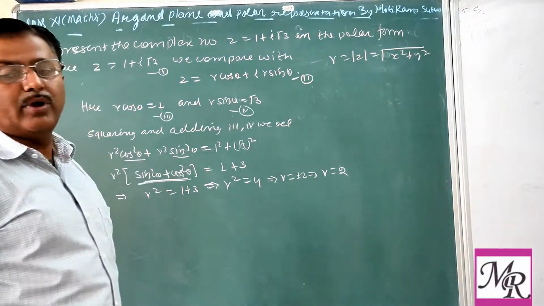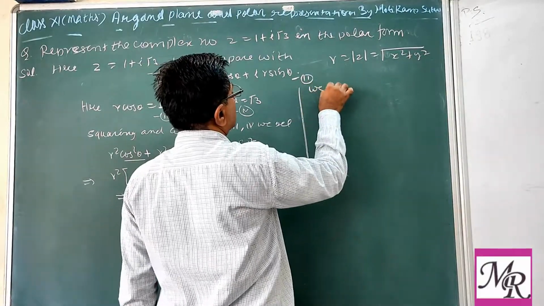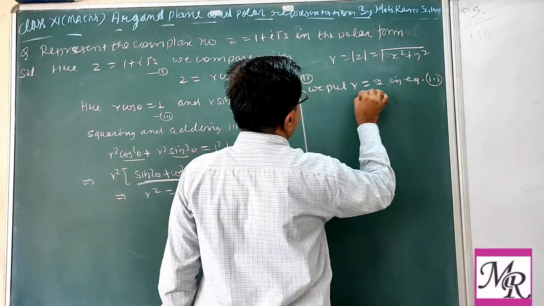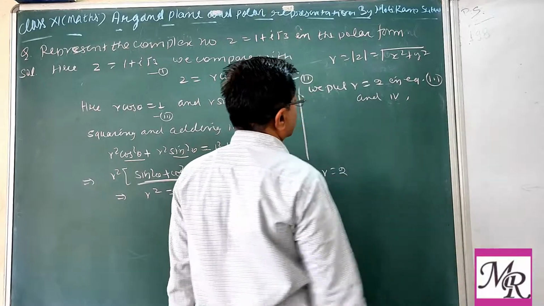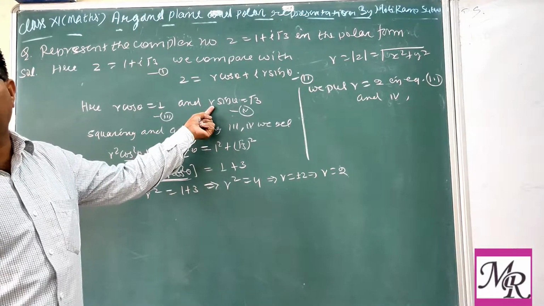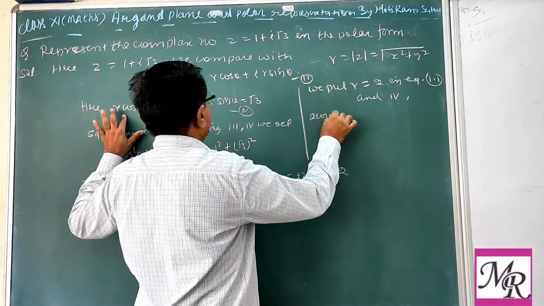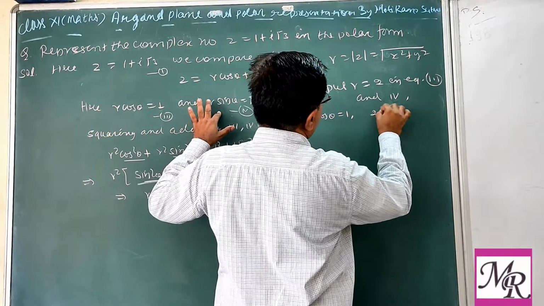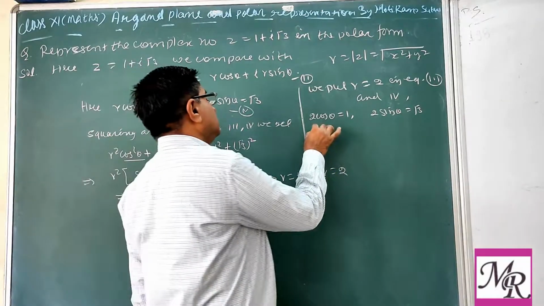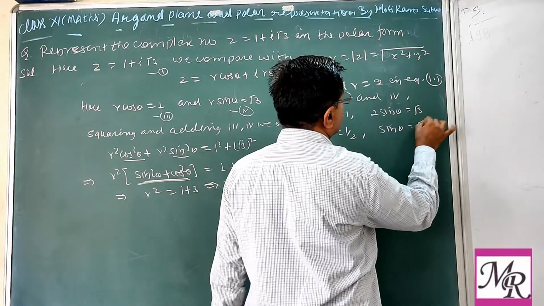Now we have to find the value of theta. That is also very important. We put r equal to 2 in equations 3rd and 4th. In these two equations, we put the value of r and that should be satisfied by theta. So here 2 cos theta equal to 1, and 2 sin theta equal to root 3. So cos theta is 1 by 2, sin theta is root 3 by 2.